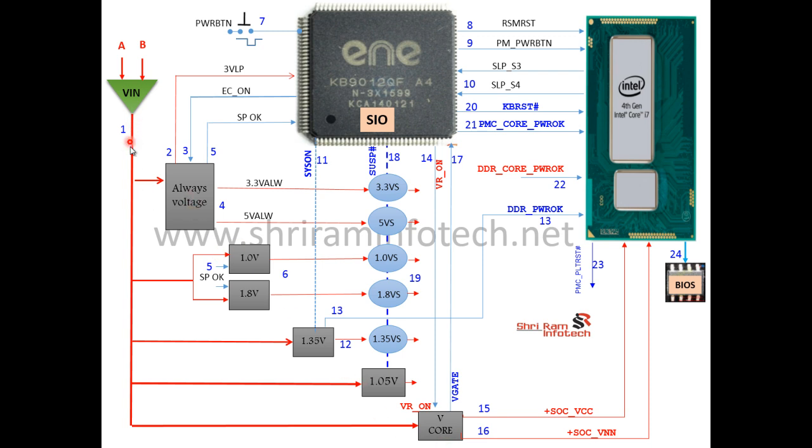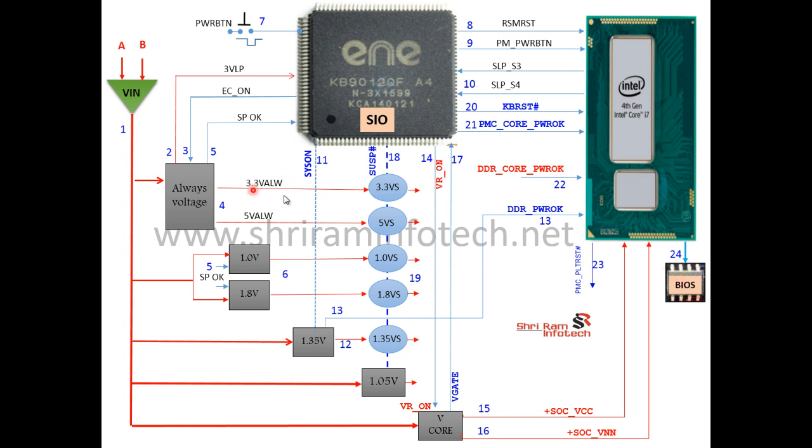The input is the adapter voltage, and this is the SIO KB9012, coordinating between all the sections. Here is the processor, and this one is the BIOS.